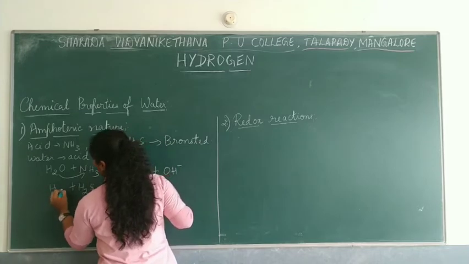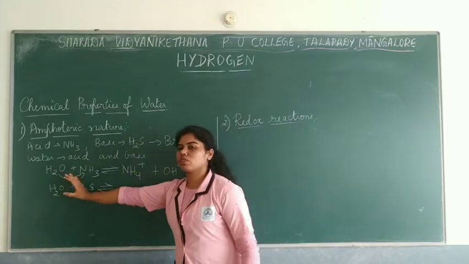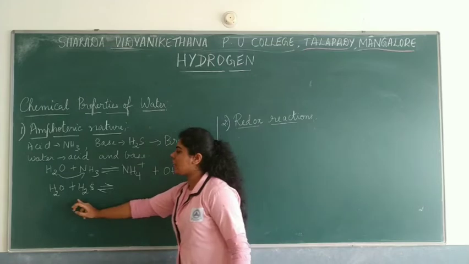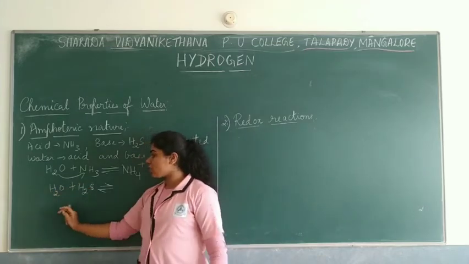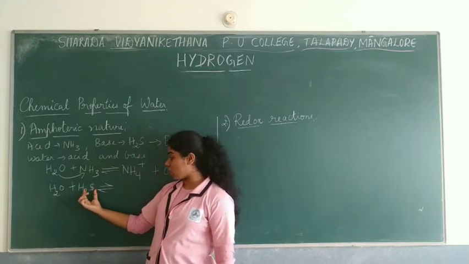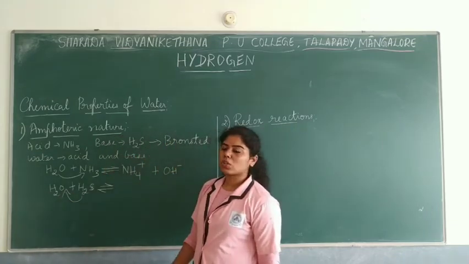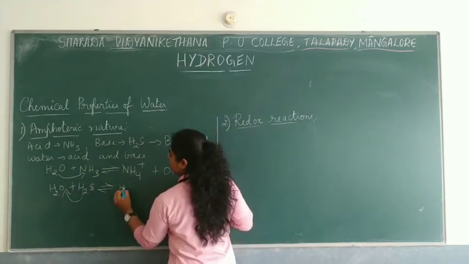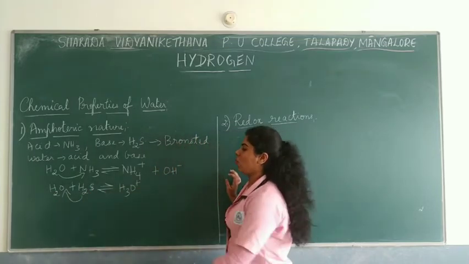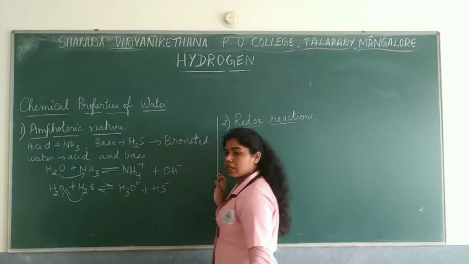So H2O with hydrogen sulfide, a reversible reaction. That's why this arrow is put here. What happens here? If water has to act like a base, then it has to take up a proton from hydrogen sulfide. If one proton is given here, the product formed should be H3O plus, because one hydrogen is given that side. And hydrogen sulfide will remain as HS minus.